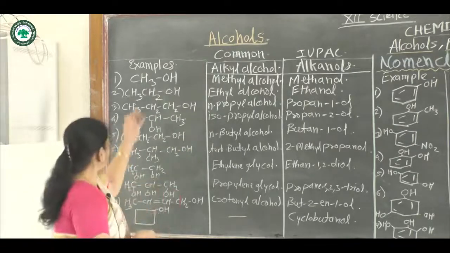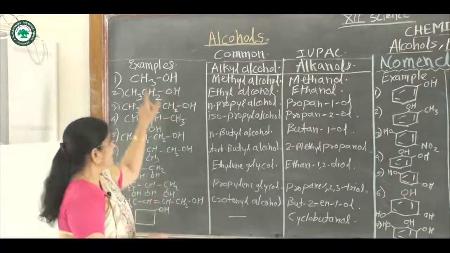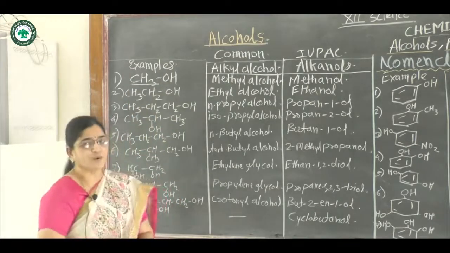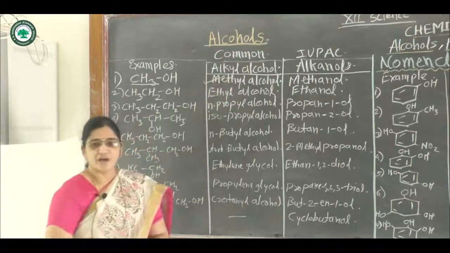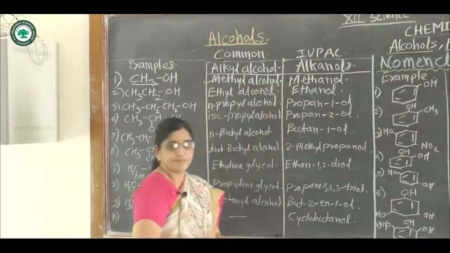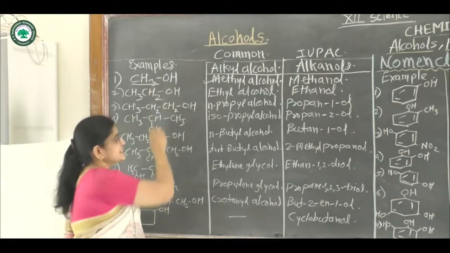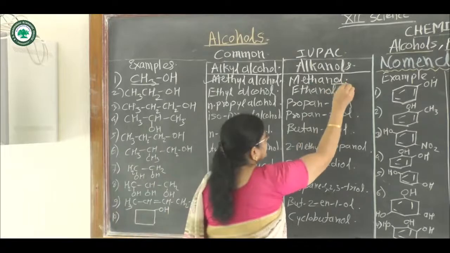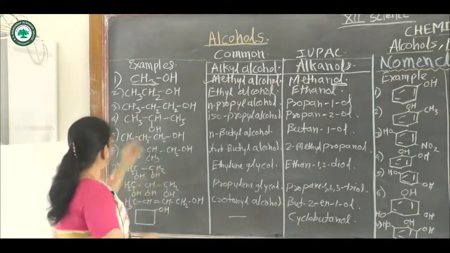Then first example, suppose CH3OH. This contains a CH3, that means methyl group, hence the common name of this compound is methyl alcohol. And in the IUPAC system, by replacing the E of the corresponding methane by ol, the name of this is methanol.